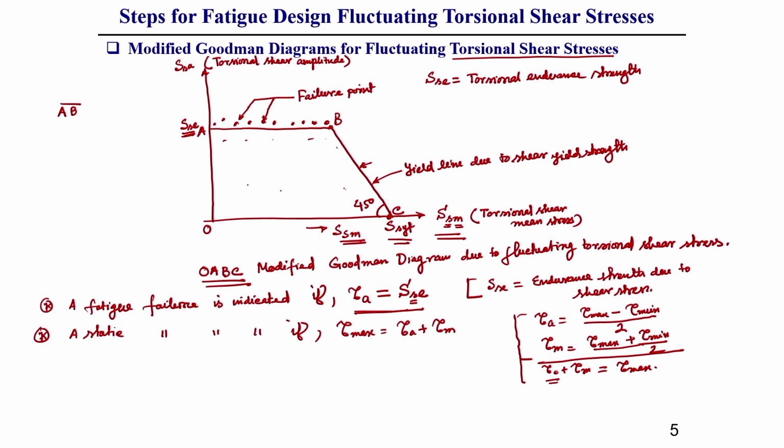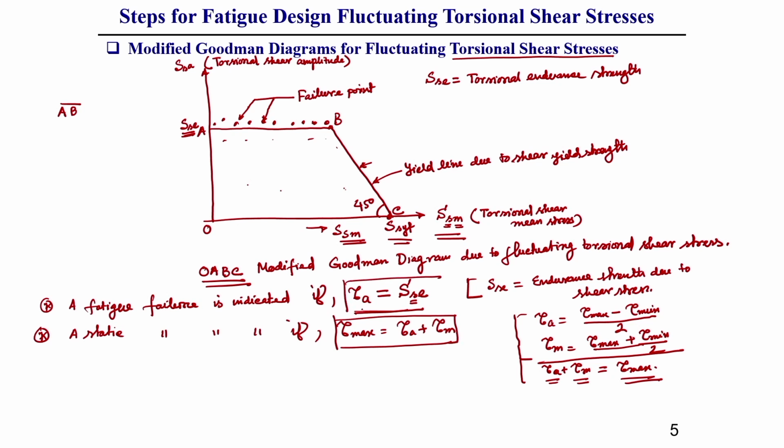So, that is why I have written that static failure will take place if the maximum shear stress value equals the amplitude of that shear stress plus the mean of that shear stress value. These two criteria you should keep in mind.